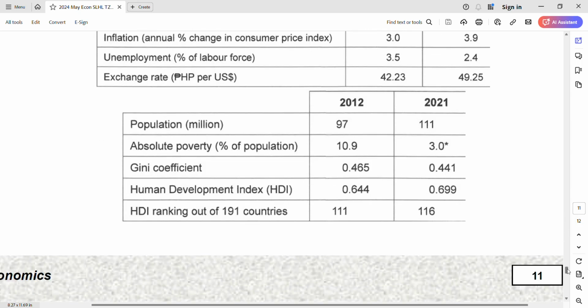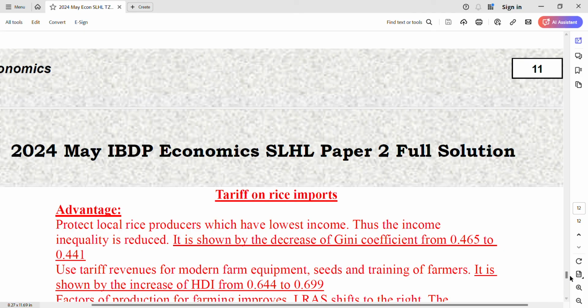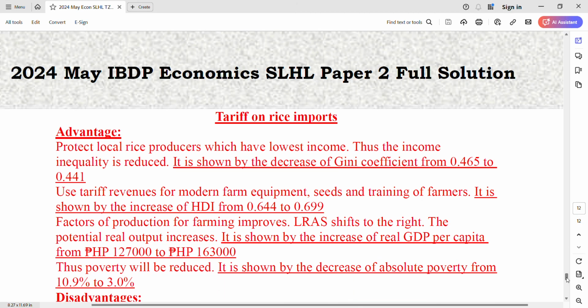So remember, you have to do the underlying thing. Remember, code the data, and then you have the two things. Remember, tariff, and then price floor, advantage and disadvantage. So again, 4 things, 15 marks. So each thing is 3 to 4 marks, including the coding of the data. Okay, advantage: the tariff on the rice imports.